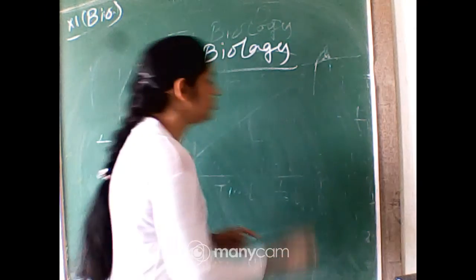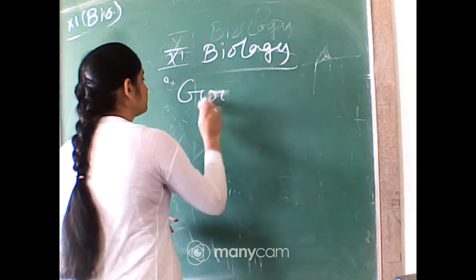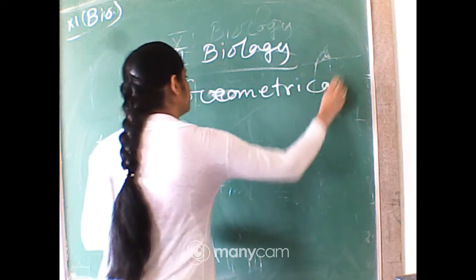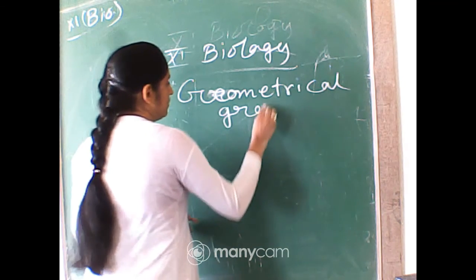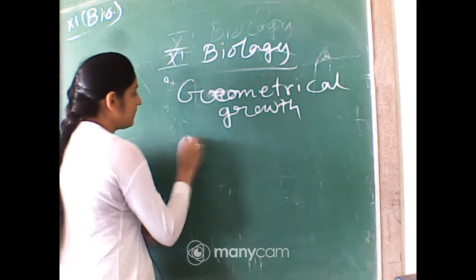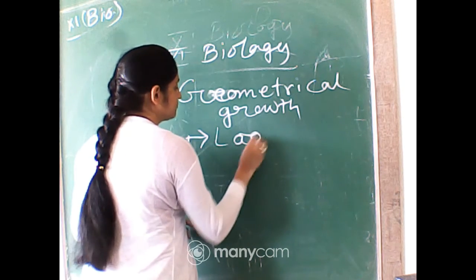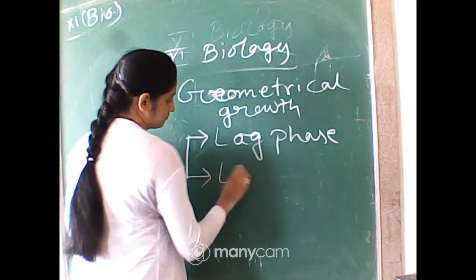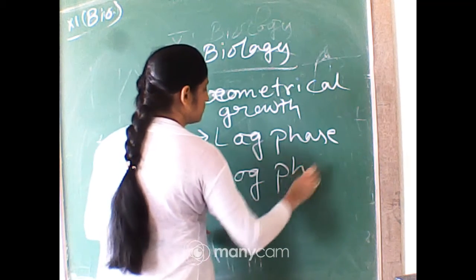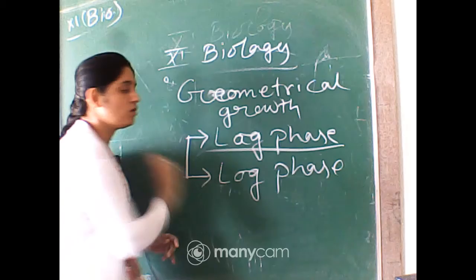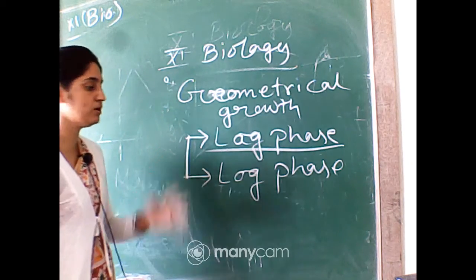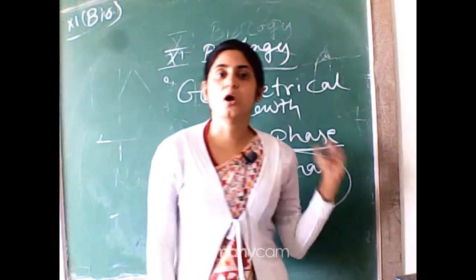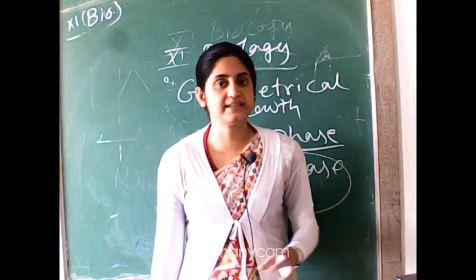So in geometrical growth, there are two phases, lag phase and log phase. Lag phase is a very slow process, when they start to grow slowly, and log phase is when they start to grow very rapidly, and log means logarithm is used to measure that growth.